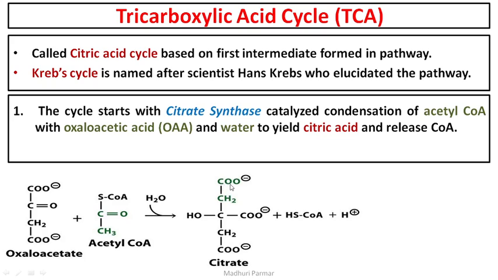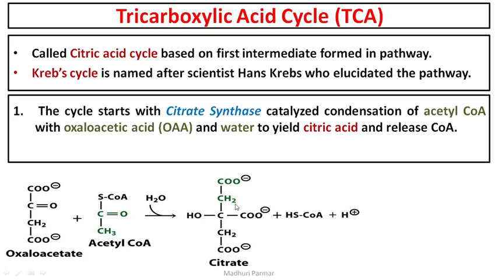Here you have 3 carboxylic acid groups, COO minus, COO minus, and COO minus. Because of these, this cycle is also known as the tricarboxylic acid cycle, TCA. And because the first molecule formed is citrate, it is also called the citric acid cycle.